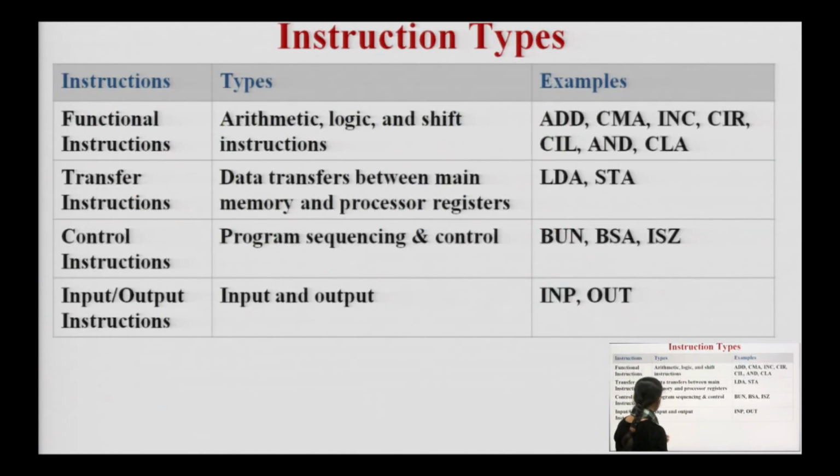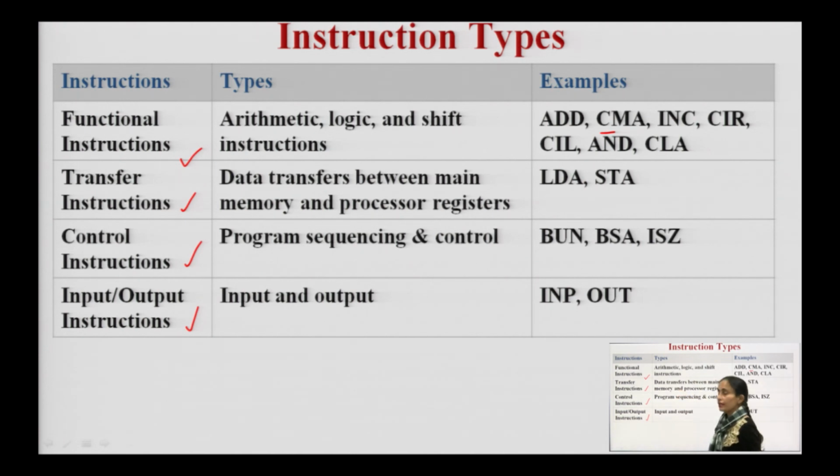Basically these instructions will be either functional instructions, transfer instructions, control instructions, or input output instructions. If they are functional instructions, they are performing some function. That function can be arithmetic, logic or shift instructions. The examples are add, complement accumulator, increment, circular shift, perform AND, clear the accumulator.